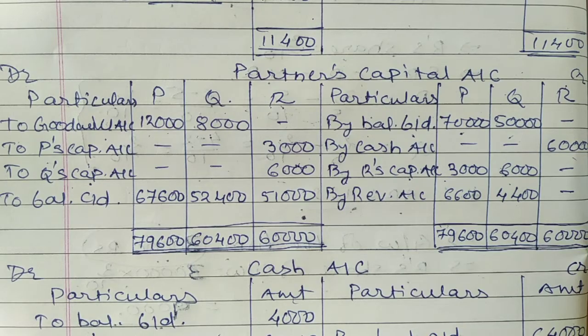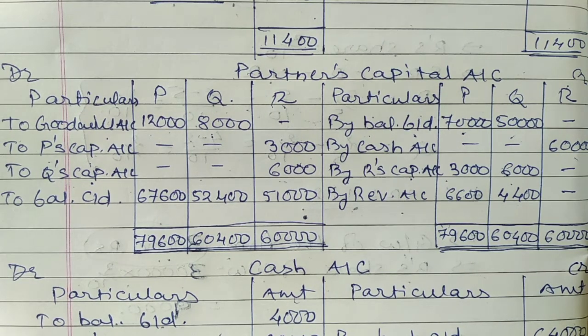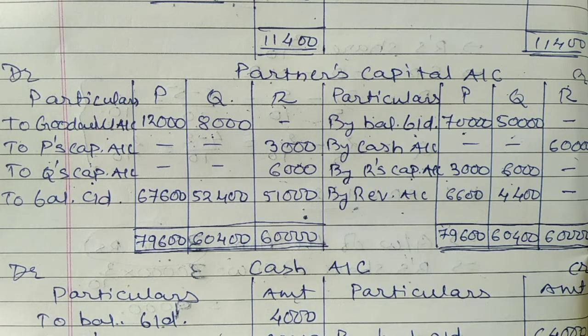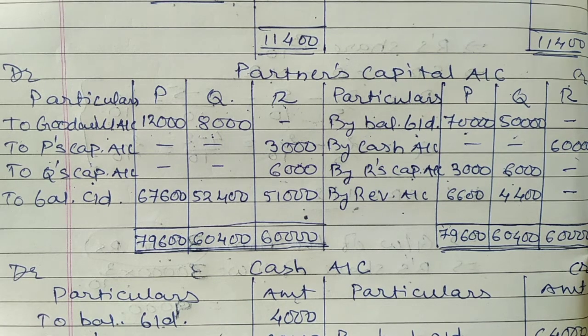So students, I hope you have understood properly the accounting treatment of goodwill. This is the most important thing in any of the questions, to give the accounting treatment, whether it is regarding cash, that means whenever the partner brings a certain amount of goodwill in cash, if the partner does not bring goodwill in cash, and if the amount of goodwill is in your balance sheet on the asset side. Such treatment is most important.